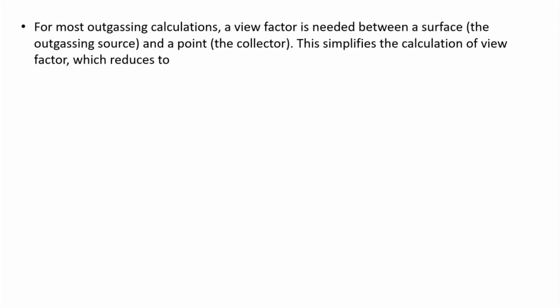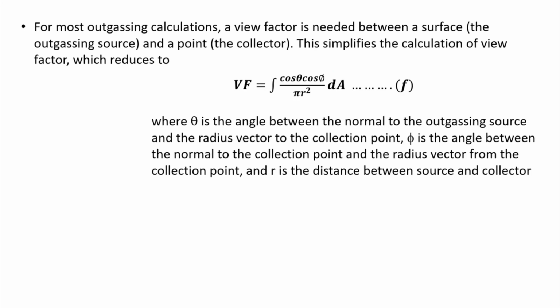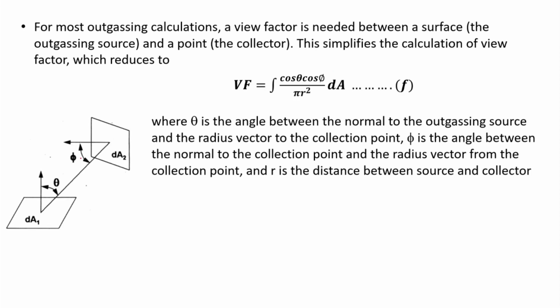We will use the same concept and expressions here to find the outgassing from a surface to a point that is called the collector, and this simplifies the calculation of view factor. So, we use the same view factor expression, and here what is theta, what is phi, what is r, I will not explain again, but you can see from this figure, this is the same figure, how this geometry is. This is r actually.